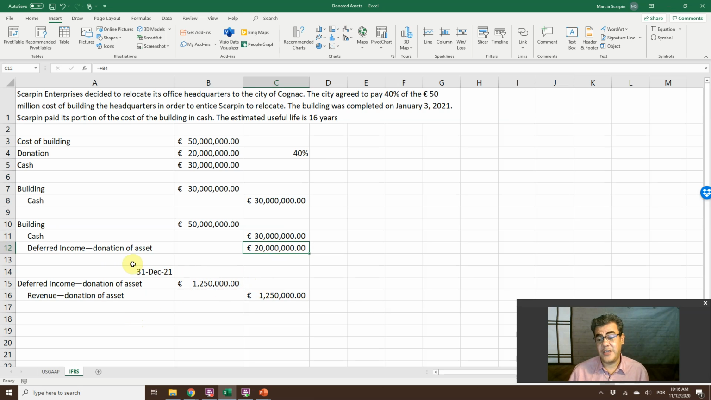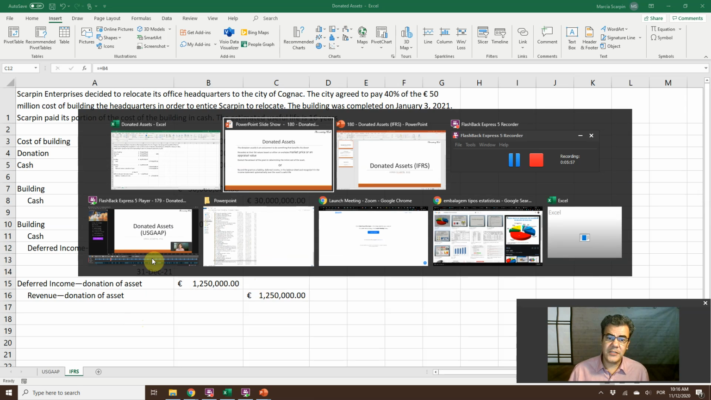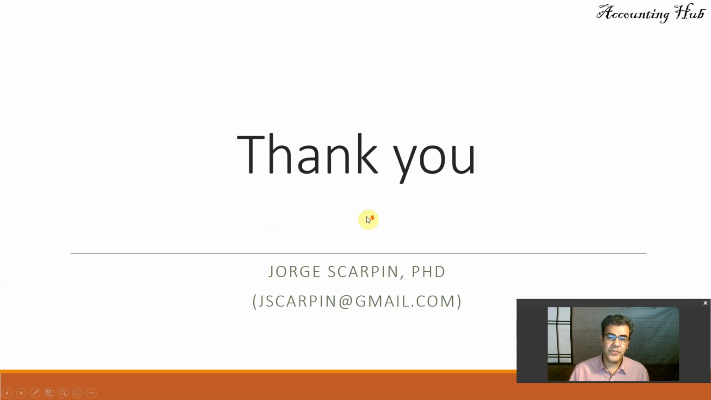And deferred income here, 16 years, is long-term liabilities or non-current liabilities. Okay, guys, but the first year is current liabilities. Remember that always.